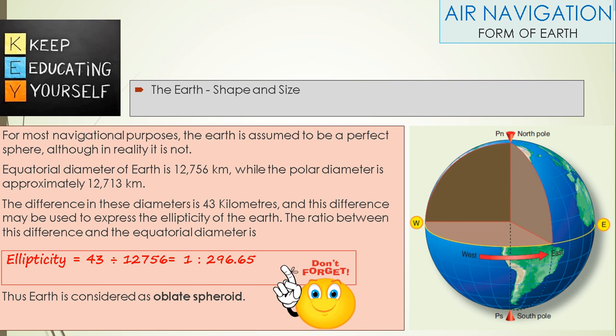Ellipticity is equal to 43 kilometers divided by 12,756 kilometers. So ellipticity is equal to 1 is to 296.65. Remember this figure, it has been asked in various examinations. Thus, the Earth is considered an oblate spheroid.